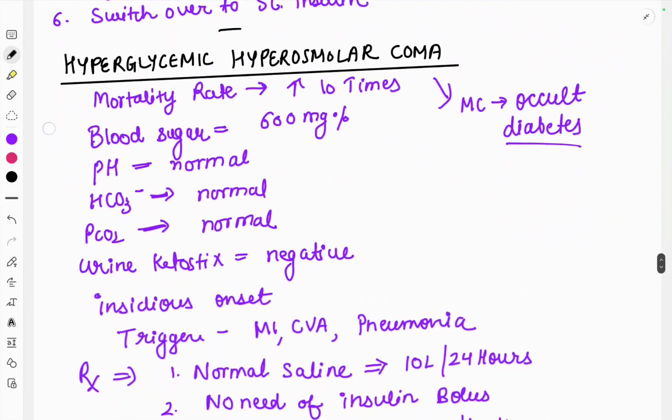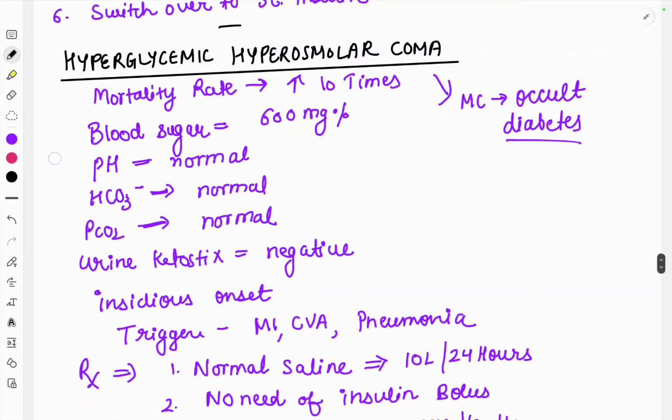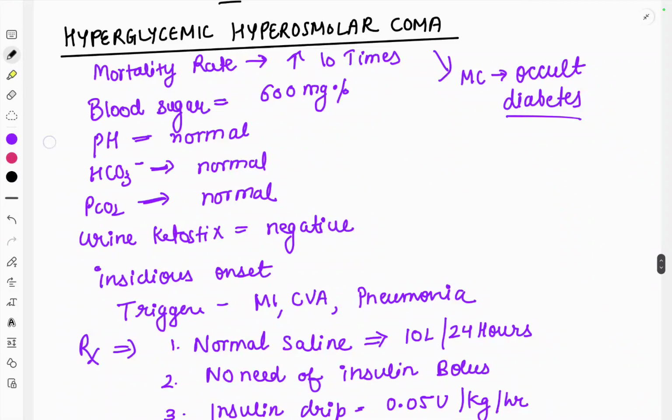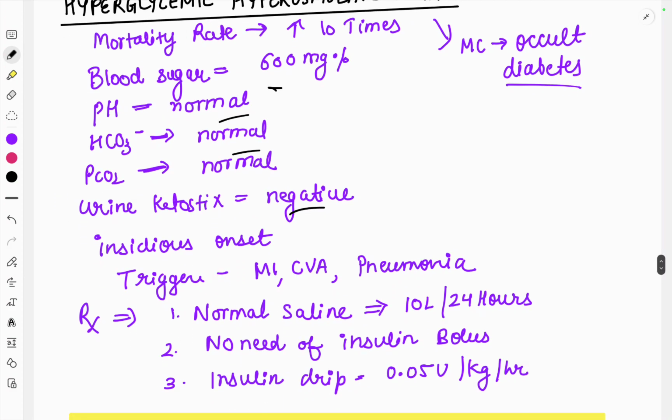All right. Hyperglycemic hyperosmolar coma. This is another condition in which the mortality is 10 times greater than diabetic ketoacidosis. The blood sugar levels are 600 milligram percent. The pH here is normal. The bicarbonate is normal. The PCO2 is normal. The urine ketostix is negative. In diabetic ketoacidosis, the pH was decreased, the bicarbonate was decreased, the PCO2 was also decreased, and the ketostix was positive. Here the ketostix is negative and all the other parameters are normal. But the blood sugar is very high, around 600 milligram percent.